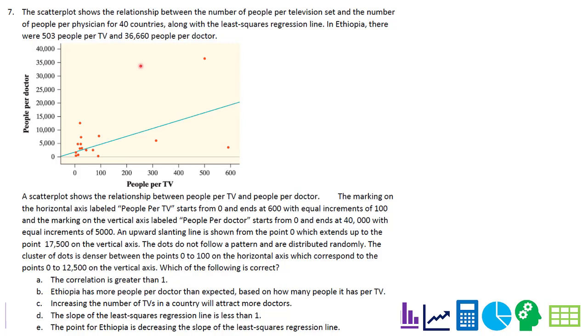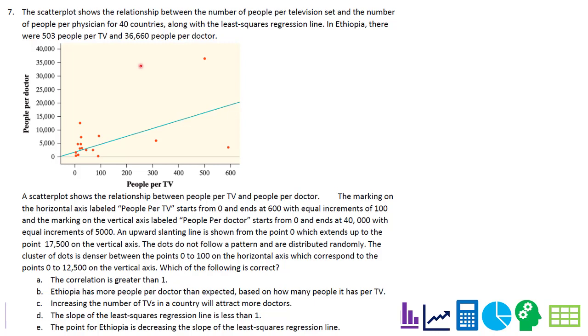The marking on the horizontal axis labeled people per TV starts from 0 and ends at 600, with equal increments of 100, and the marking on the vertical axis labeled people per doctor starts from 0 and ends at 40,000, with equal increments of 5,000. An upward slanting line is shown from the point 0, which extends up to the point 17,500 on the vertical axis.